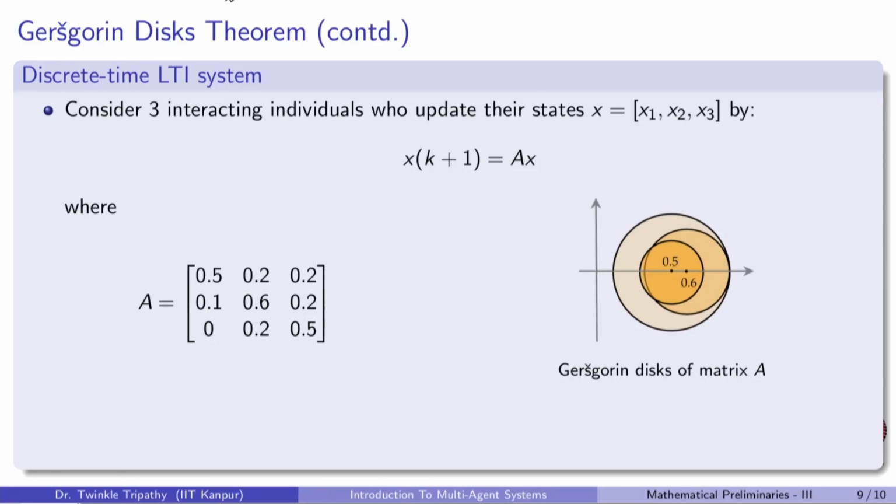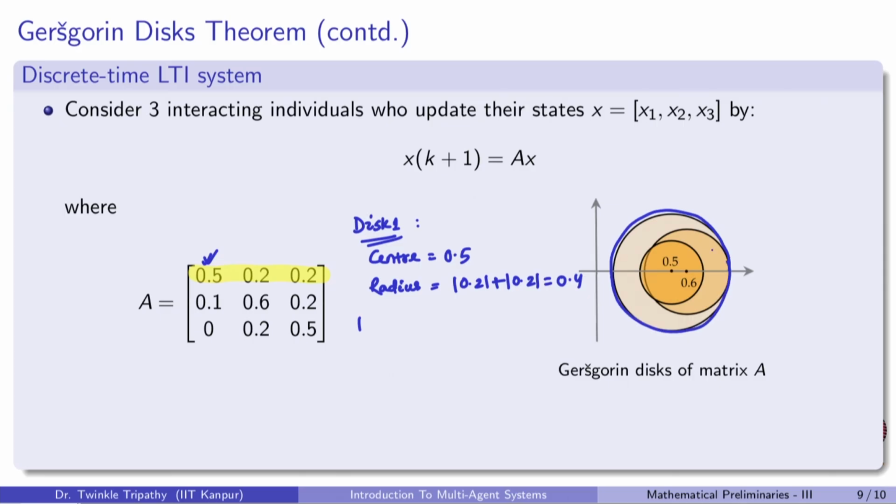So, let us see. The first disk has a center of 0.5, which is the diagonal entry here. So, the diagonal entry is 0.5 and the radius is simply the sum of the absolute values of the off diagonal entries in that row, which is 0.2 plus this, which is simply equal to 0.4, which gives rise to this disk.